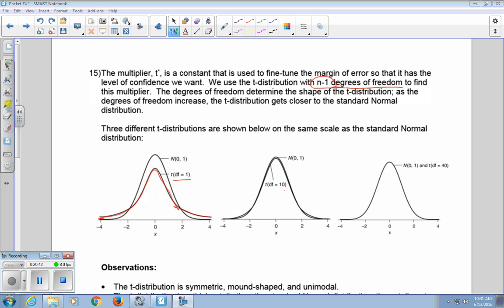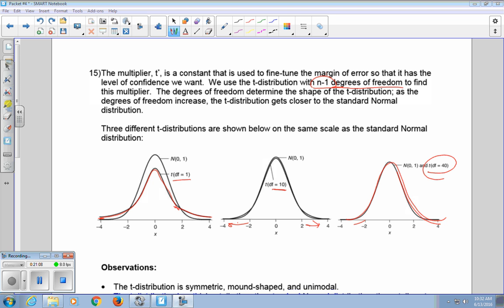But as your degrees of freedom or your sample size increases, the tails of your t-distribution get closer and closer to the normal. And when your sample size and degrees of freedom are larger, it's basically perfectly like our normal distribution.